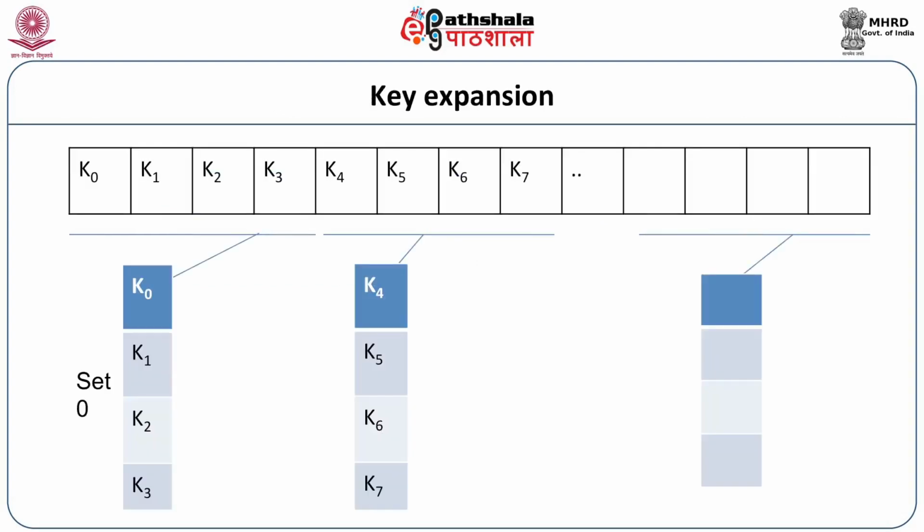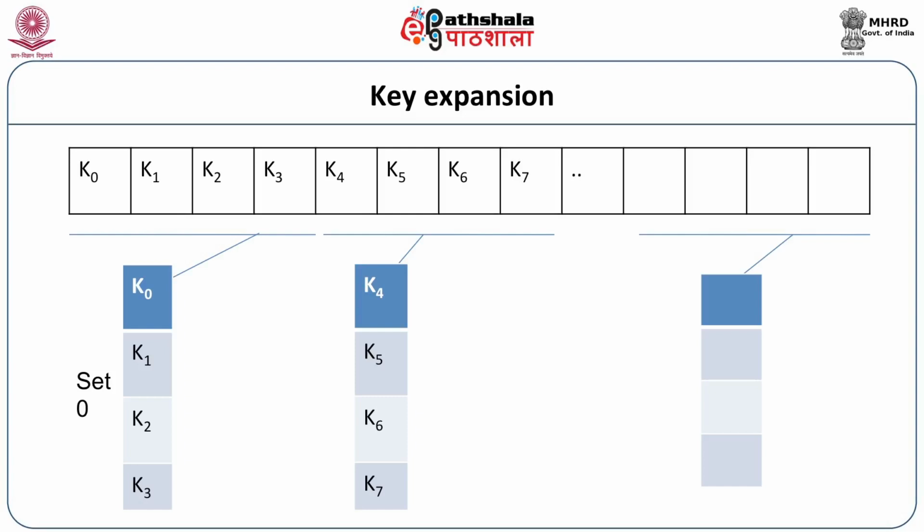We are going to use the key in the AES algorithm. So for key expansion, you are given a key K0, K1, K2, K3, K4, K5, and so on. It depends on what size of key you are using. Arrange them vertically in 4-octet groups: K0, K1, K2, K3, K4, K5, K6, K7 and so on. Initially whatever key is given, it is considered as K0.